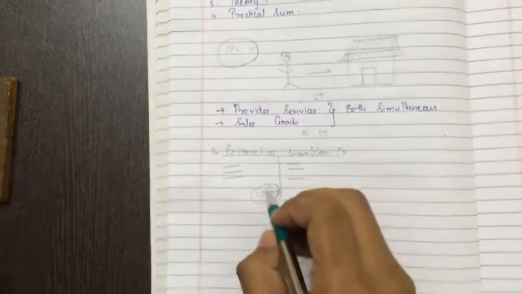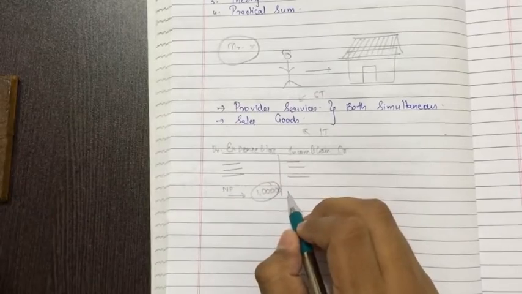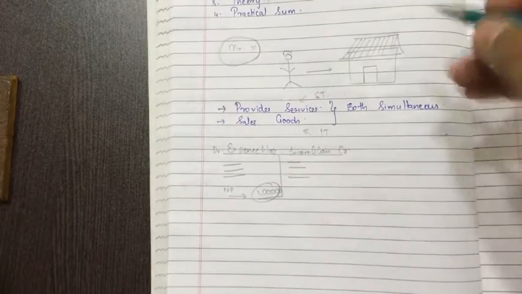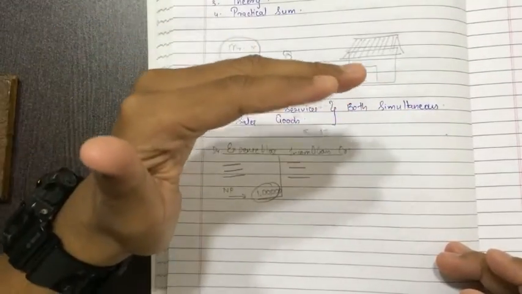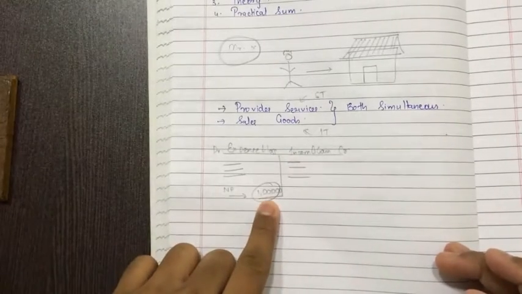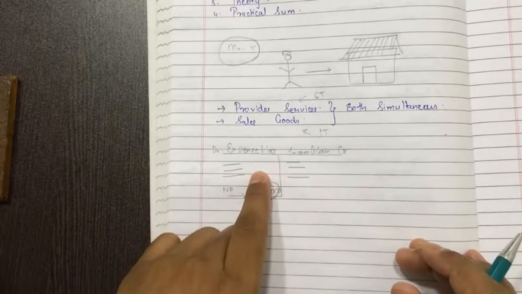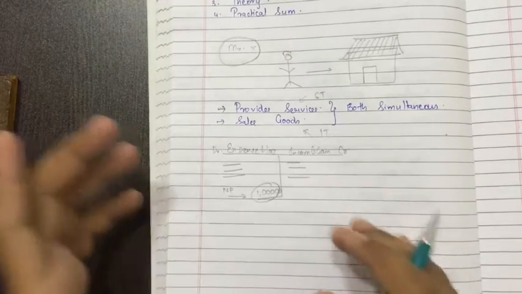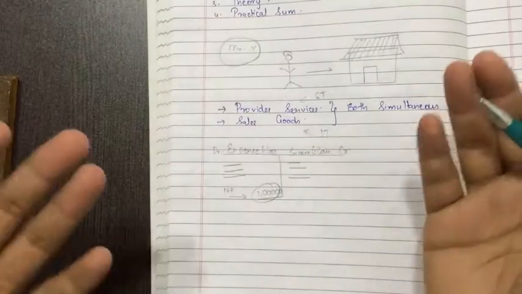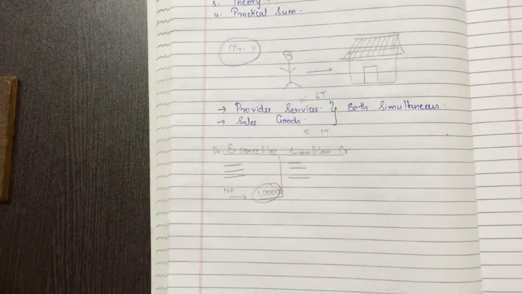From here, if this net profit of 1 lakh is right as per the Income Tax Act, then such amount, 1 lakh rupees, will be taken into the income statement for the computation of the total income. But if this amount is not correct, why? Because the expenses which have taken place in the business are not appropriate as per the Income Tax Act 1962. Such expenses will be excluded. How to calculate all that, I'll be teaching you later. First, understand the basic concept of this chapter. So let me go a little bit into detail.